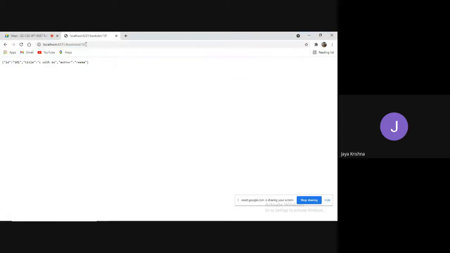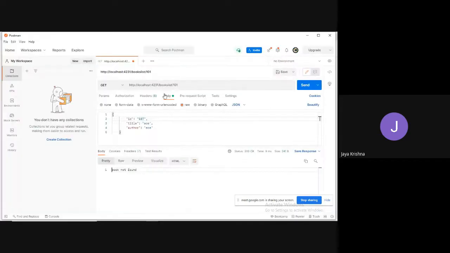and I will pass books list slash 101. So for the first ID, 101, you are getting the data. For 102, I can get the data. Similarly in Postman also, by clicking on send request, you will get only the 101 details. If you want, you can go for 102. Click on send, you will get the 102 student details.